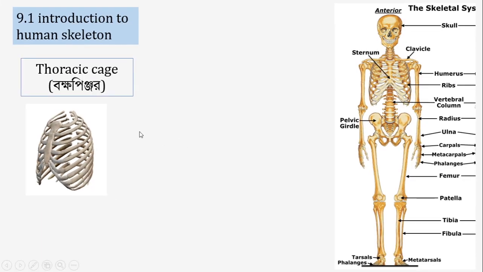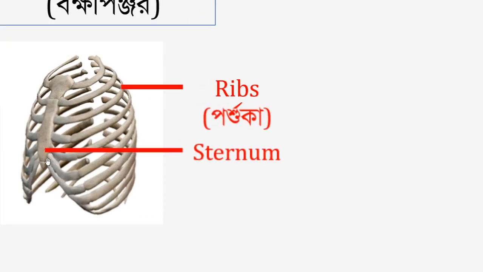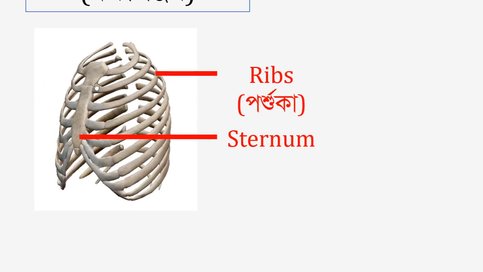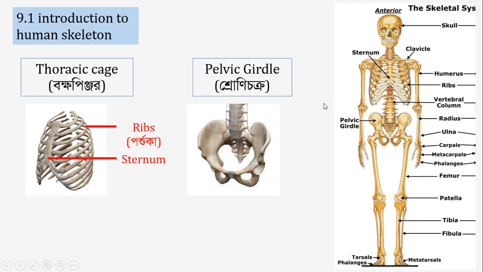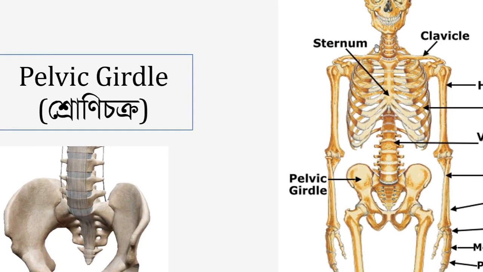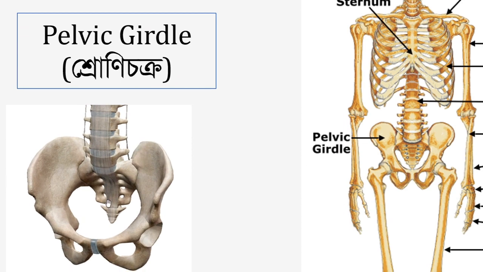And this region is divided into two main bones. There is a long bone present in the middle, that is called the sternum, and with the sternum there are multiple curved bones present. Each of these curved bones is called a rib. So there are multiple ribs connected with the sternum, and that makes up the thoracic cage. And when we go down further, we cross the 33 vertebrae present in the vertebral column, and this vertebral column ends at the pelvic girdle.